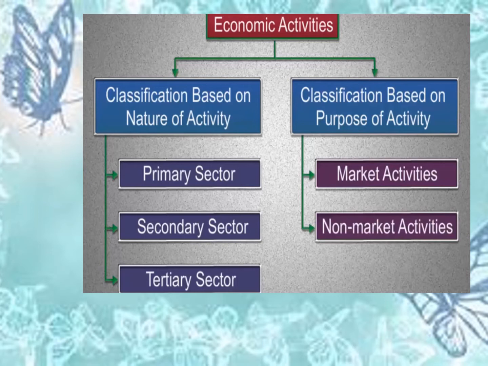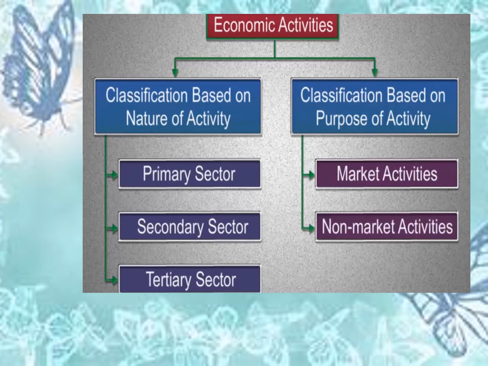According to the nature of activities, it can be divided into primary. Primary is called the agriculture sector. It is where the raw materials are produced. The next one is the secondary. It is also called the industrial or manufacturing sector, where these raw materials are converted into finished products. The last is the tertiary sector. This sector has a wide range of activities, starting from transportation, banking, storage facilities, etc. This sector actually helps both the primary and the secondary sector.